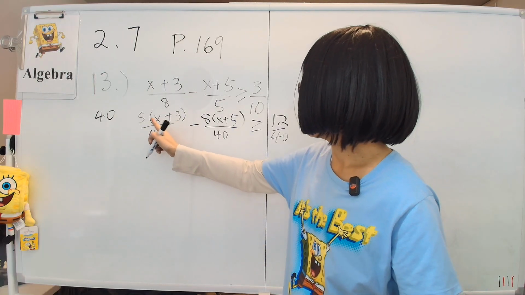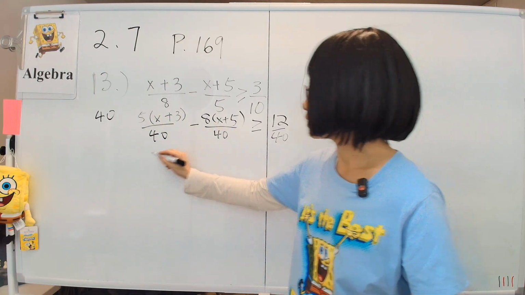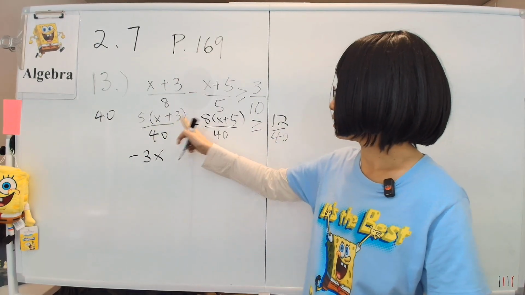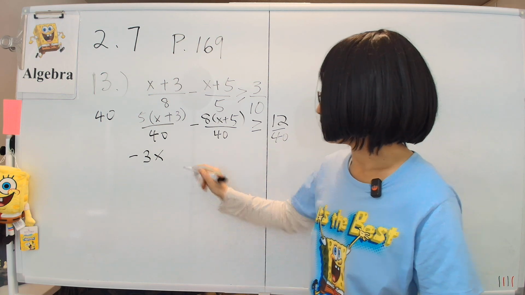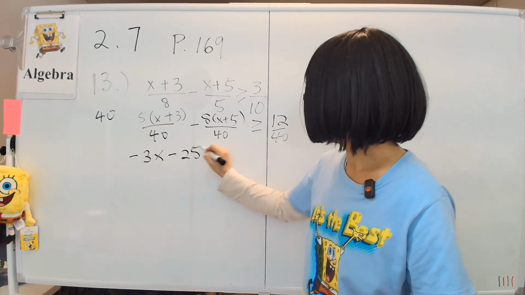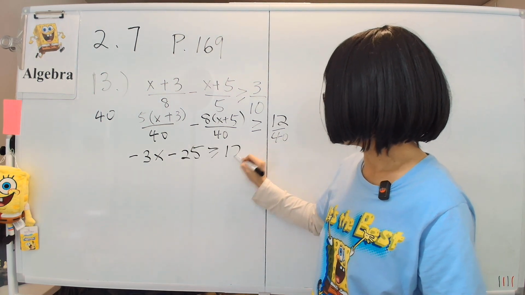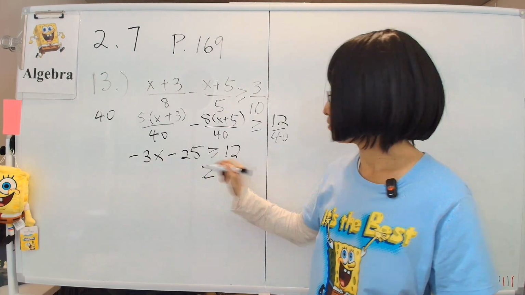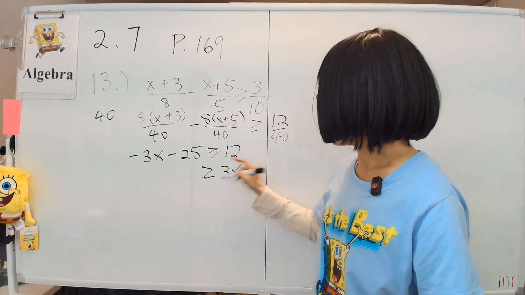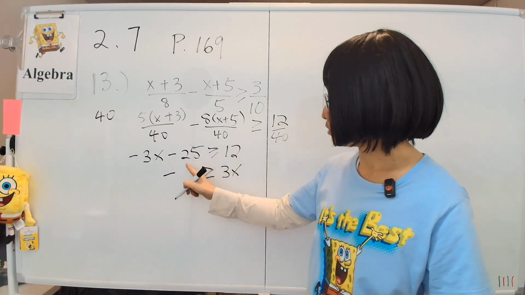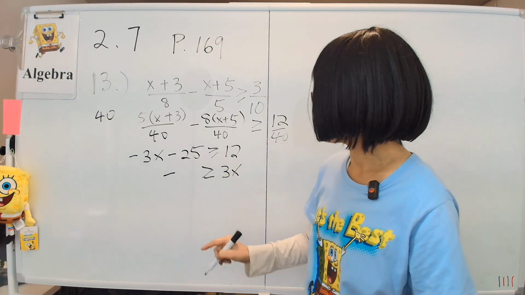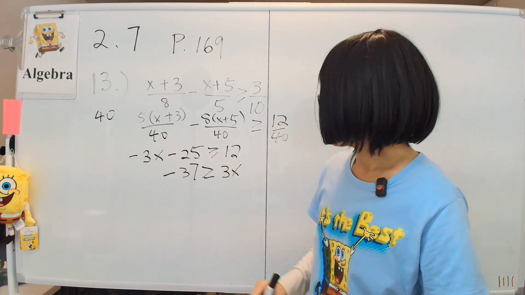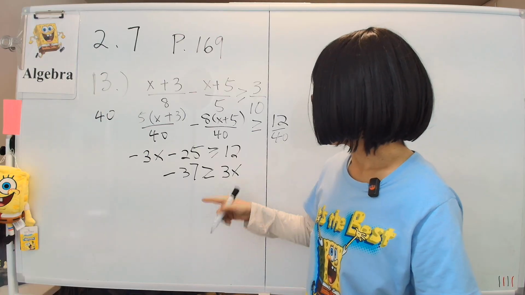So what do we have? We have 5x minus 8x, that's negative 3x. And then plus 15 minus 40, right? That is negative 25. And that is bigger than or equal to 12, which means I'll put the x on this side because it's negative. So 3x on this side. And then move 12 over there, becomes negative 12, negative 25. That will be negative 37, correct? I hope so. I might have made a mistake in here.